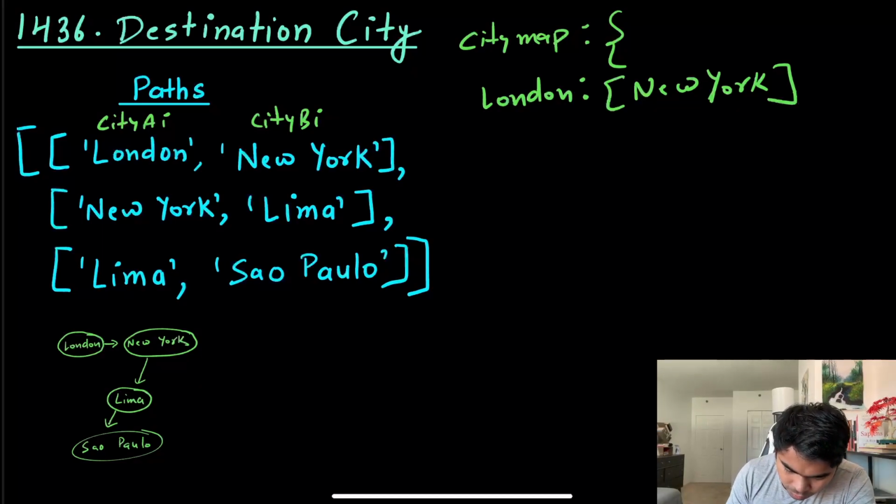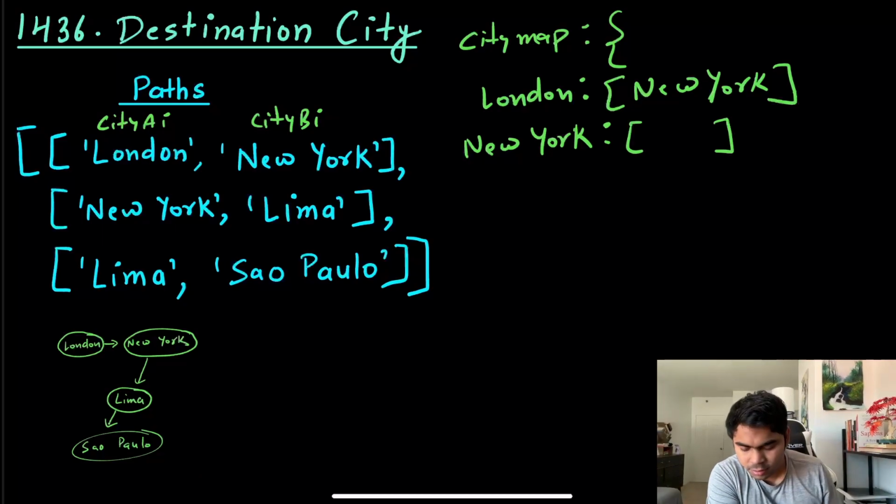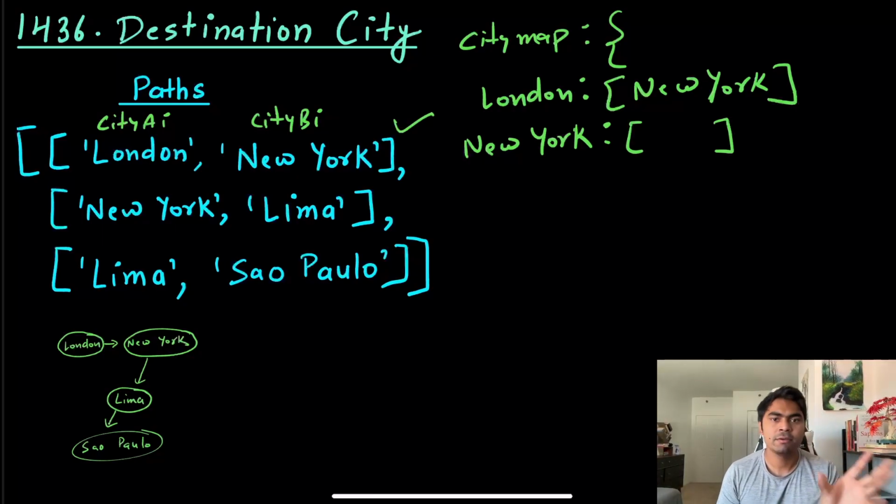But then I also want to have New York just as a key with an empty array as the value, which says there is no outgoing edge yet, because I have only seen one pair of values.